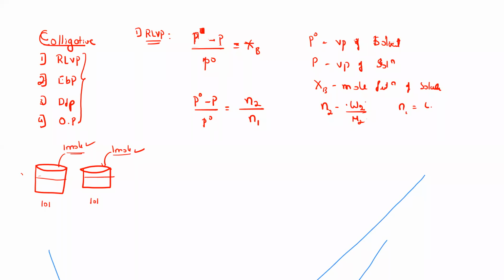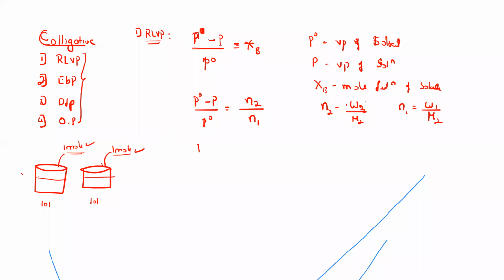Okay, and N1 will be W1 divided by M1. Actually, in the denominator we have the N2 term also, but we'll be neglecting it as it is very small, because mole fraction is nothing but number of moles of solute divided by number of moles of solute plus solvent. But in the denominator, we are neglecting N2.